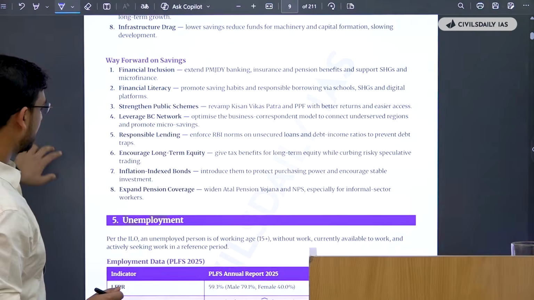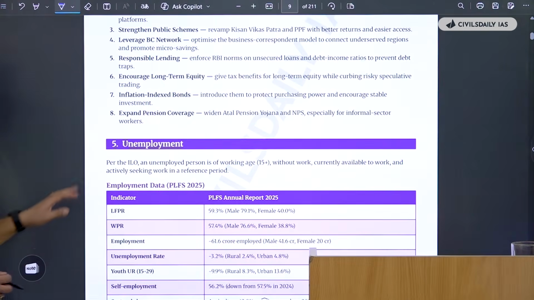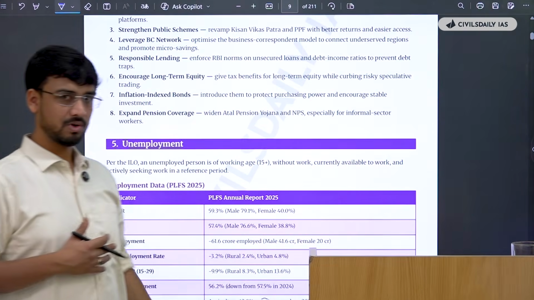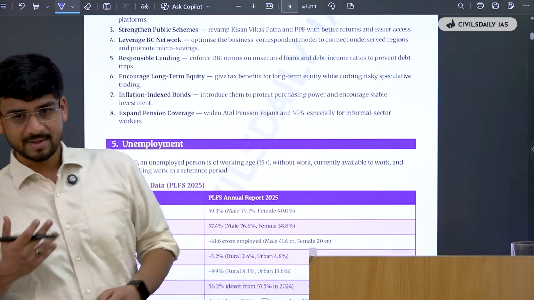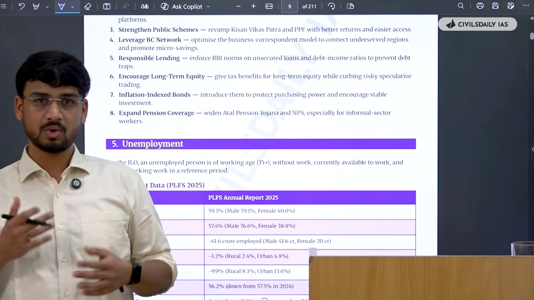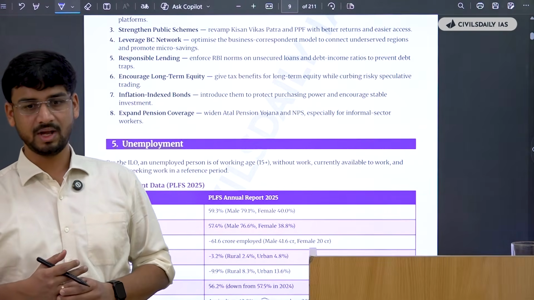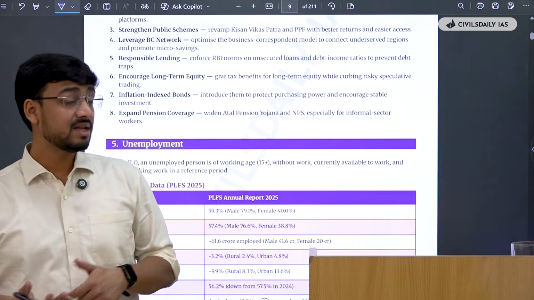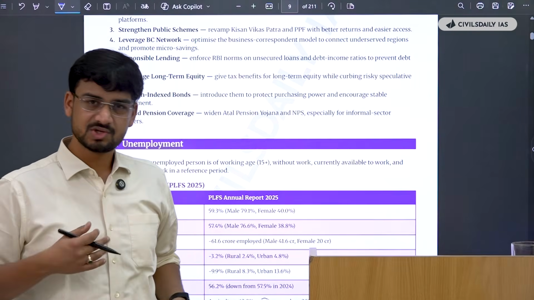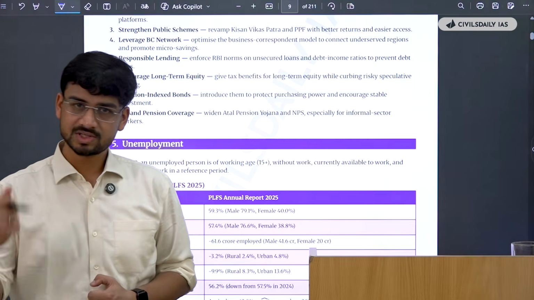C8 impacts and the way forward. So these are topics, just like unemployment is a very, very favorite topic of UPSC. Now, for topics like these, you have to have a very broad, comprehensive understanding. Ideally, you should read a lot of text, a lot of materials. But now is not the time for that.